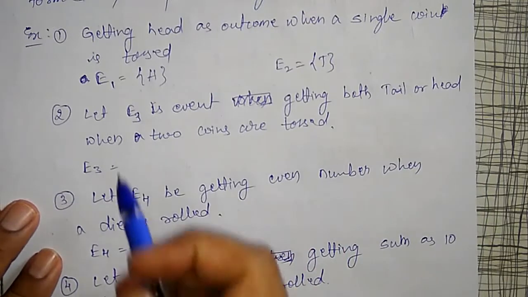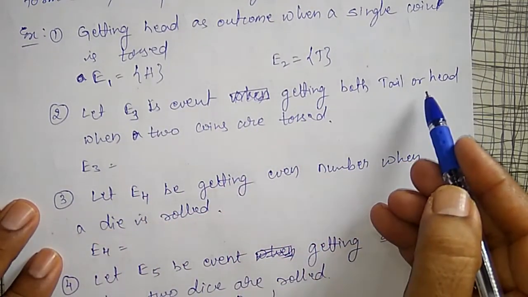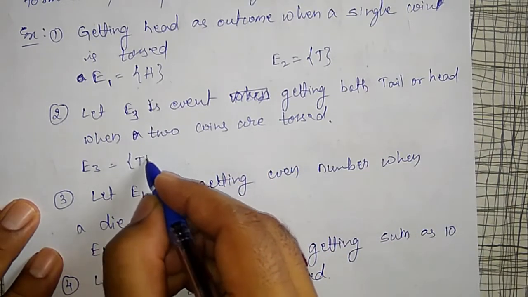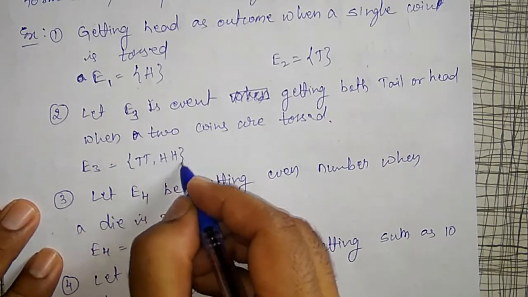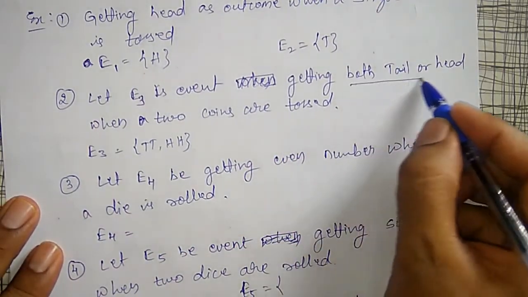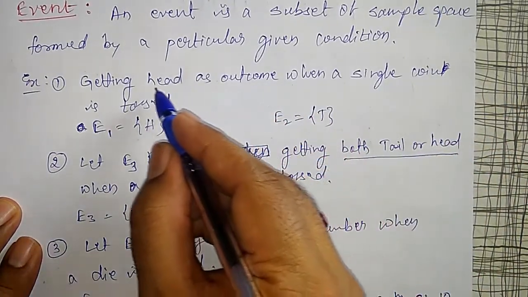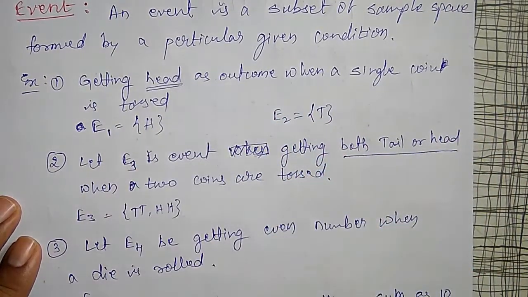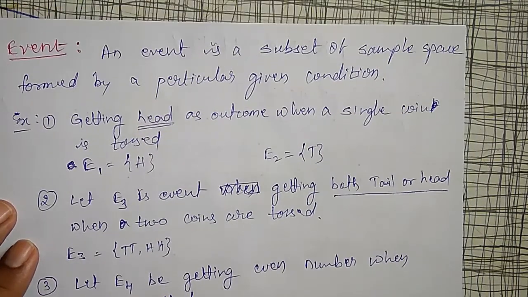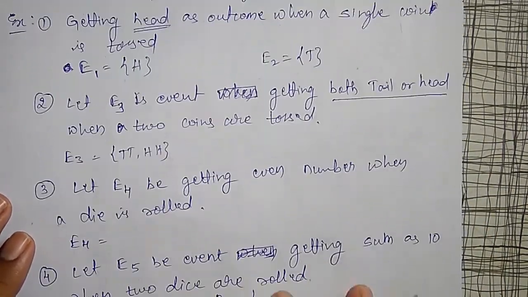Like that, I will define one more event, E3, as getting both tails or both heads when two coins are tossed. Both may get tail or both may get head. This is a subset of the sample space. I am giving the condition here. When a single coin is tossed, the outcome is a head. That particular condition is giving us a subset, and that is known as our event.